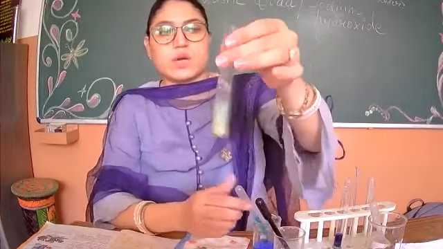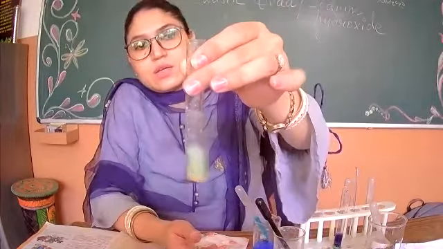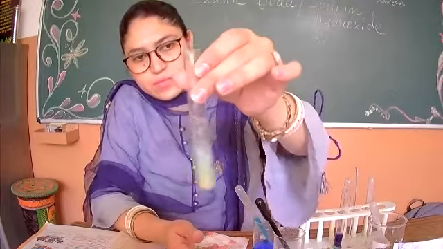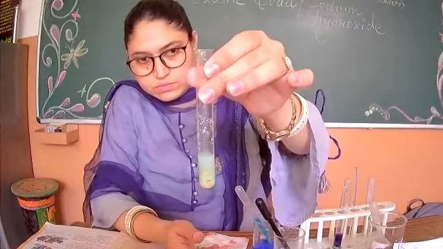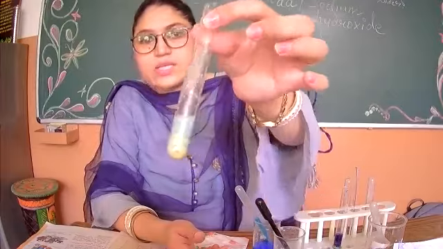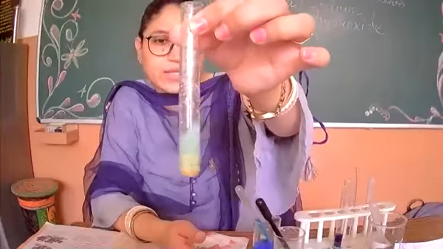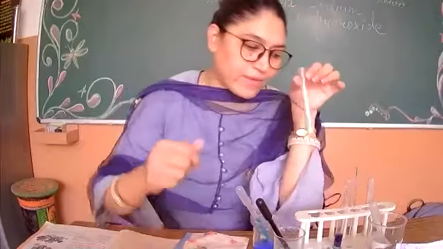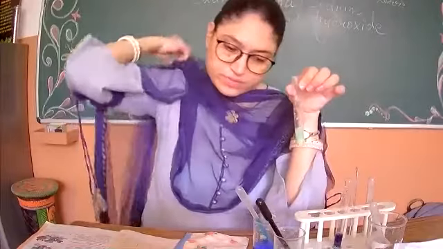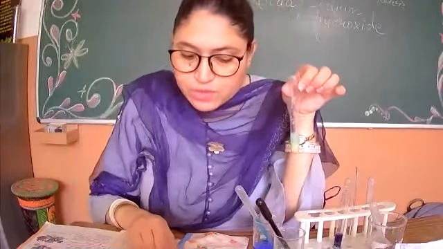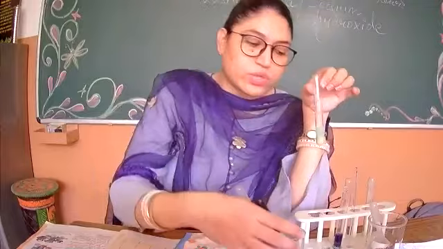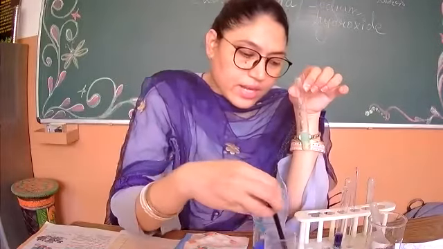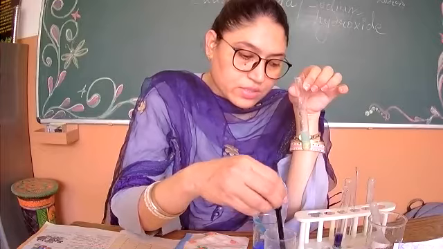So see, it has become like this. A little greenish color. Okay, this color has come. A little greenish color has come. Now what I will do, I will add NaOH, that is caustic soda, and I will put 10 drops of it.